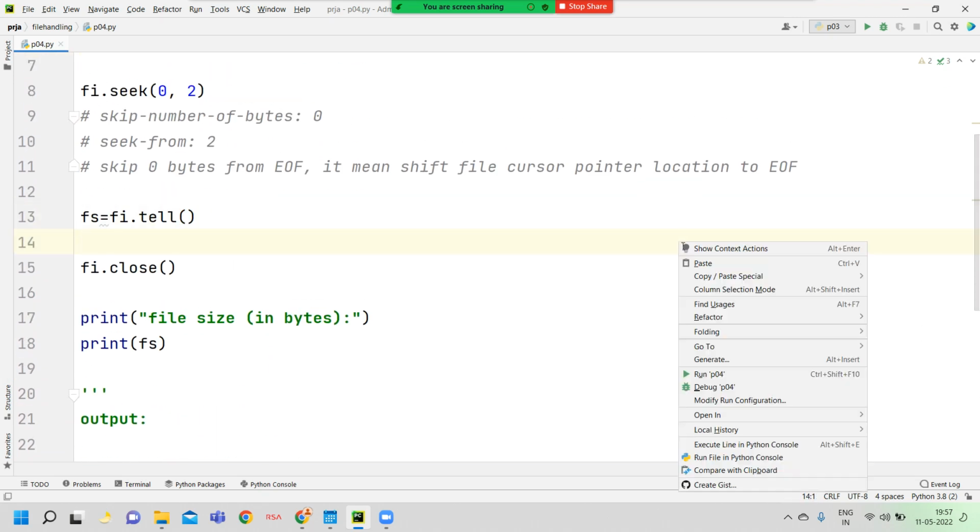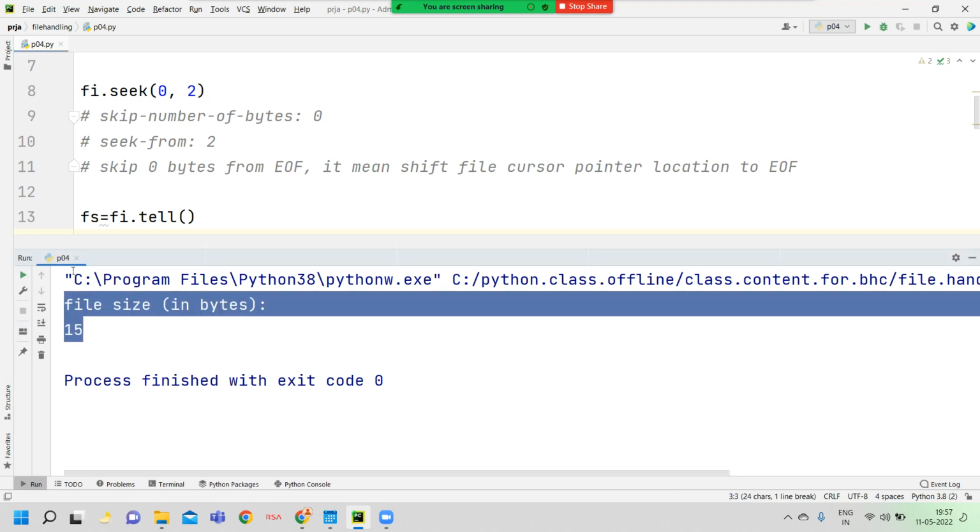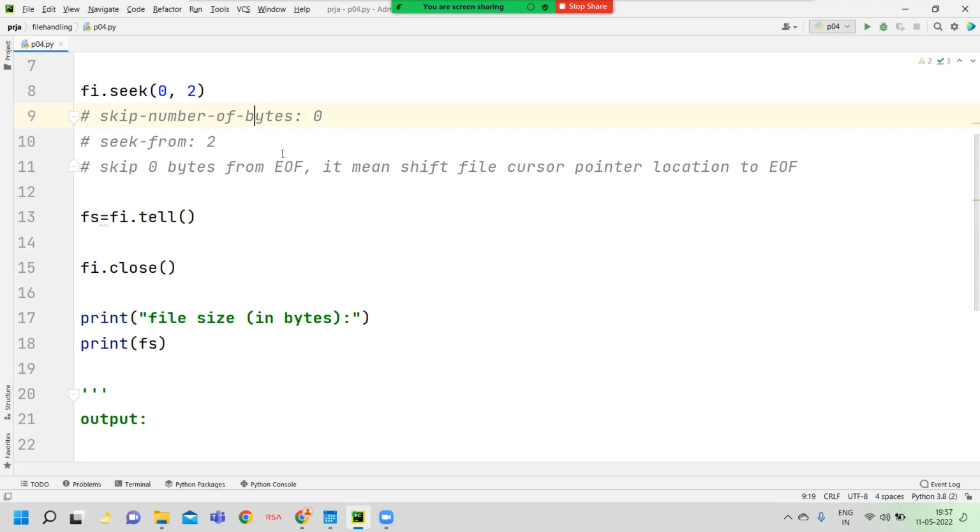Now I try to run this program: press the right mouse button as well as the run menu item. This is the output. File size in bytes 15. Okay, I already told you.